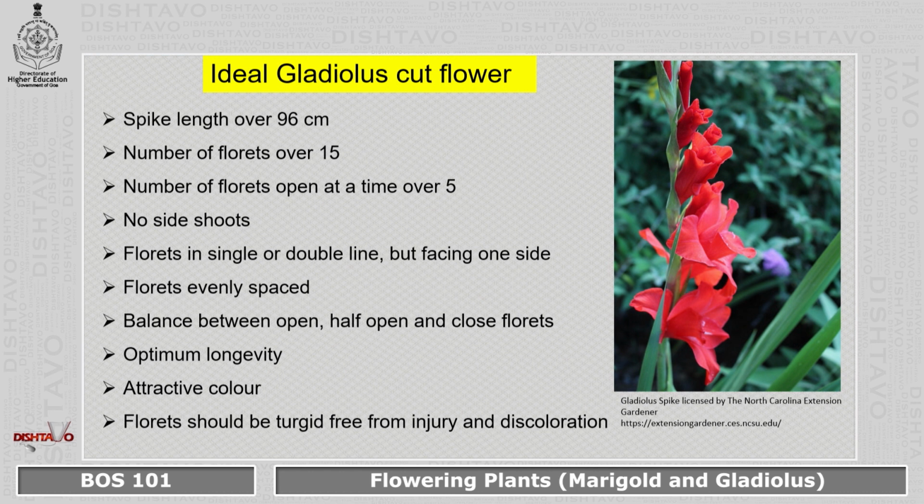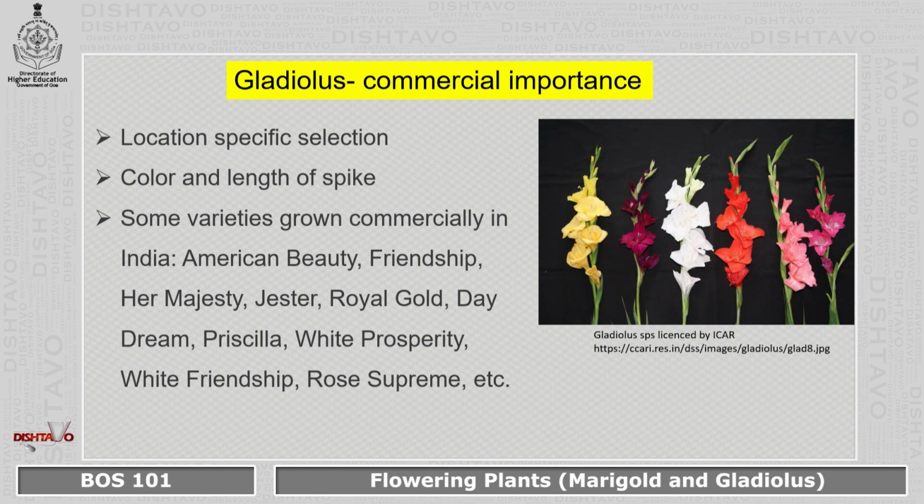The ideal gladiolus flower should have optimum longevity, that is, it should have a good shelf life. It should have an attractive color to attract those who use it. And the floret should be turgid, free from injury and discoloration, because the color of the gladiolus is very important. Now, commercially, gladiolus is a very important plant.